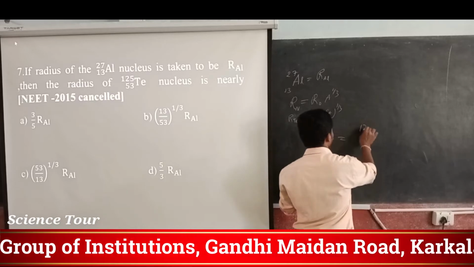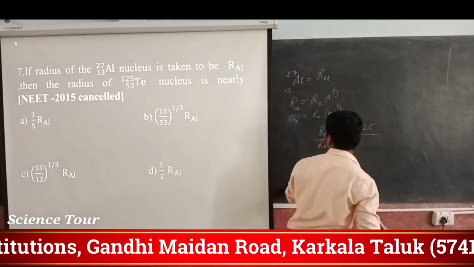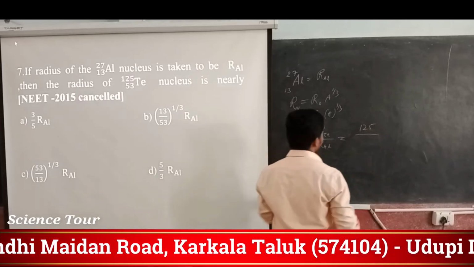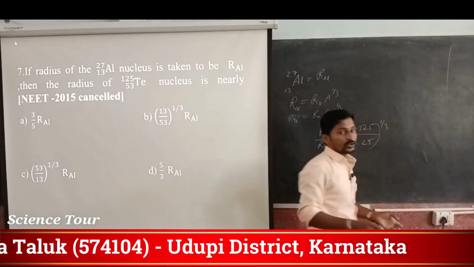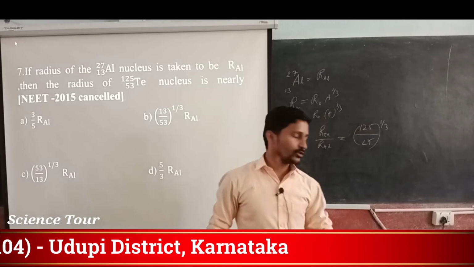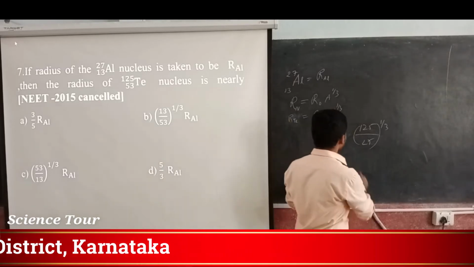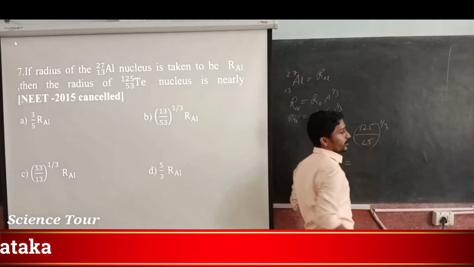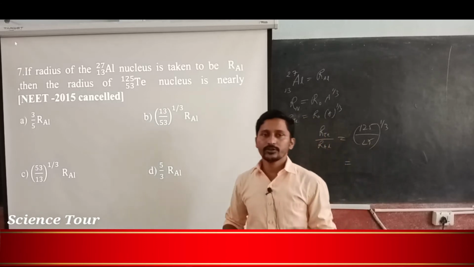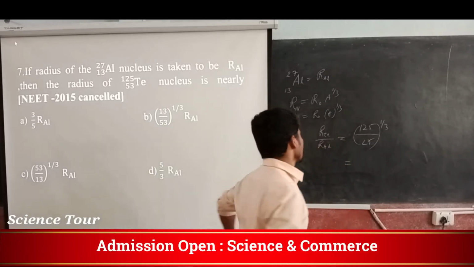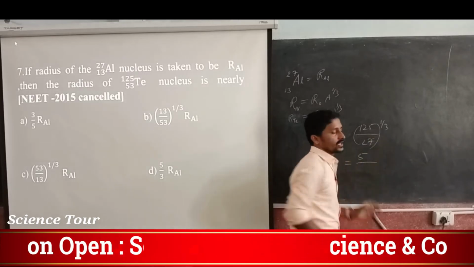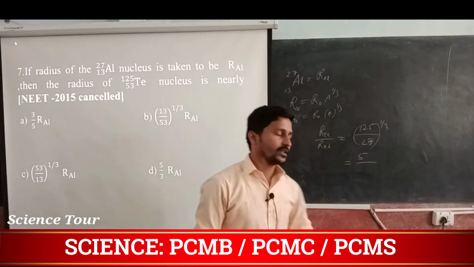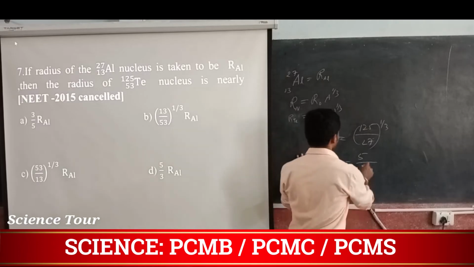The mass number is 125, divided by the mass number of aluminium, 27, to the power 1 by 3, which means it is a cube root. How can we get the cube root? 125 is 5 into 5 into 5, so it will be 5, and 27 is 3 into 3 into 3, that is nothing but 3.